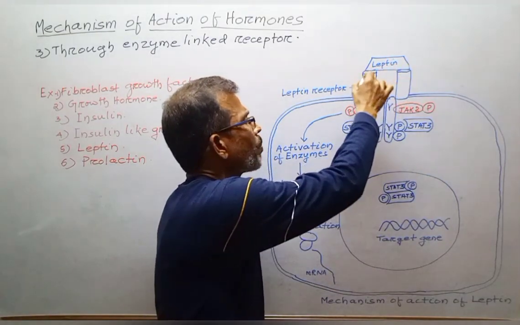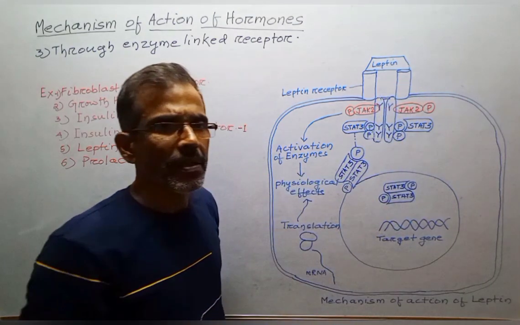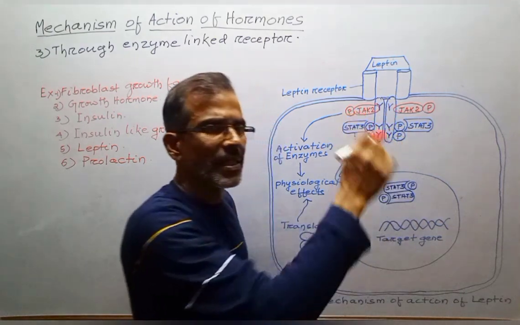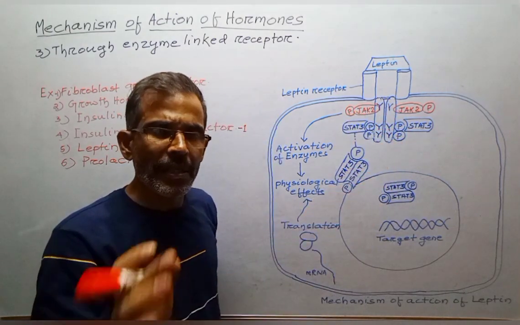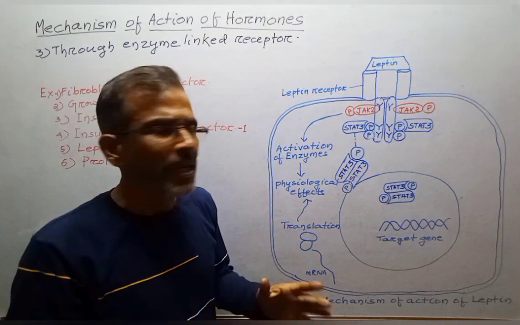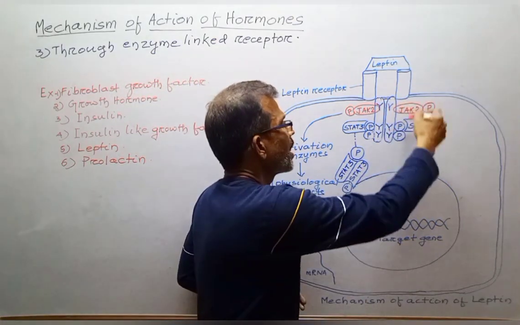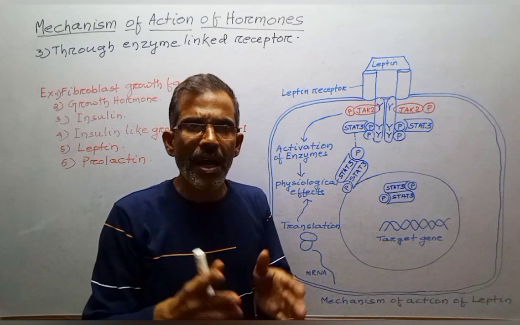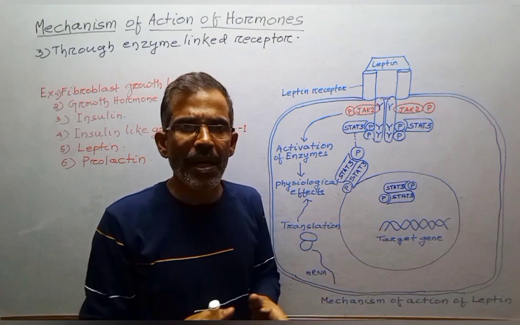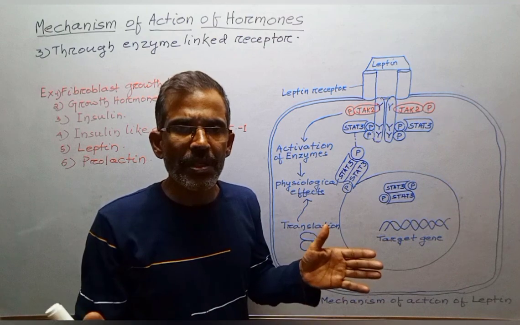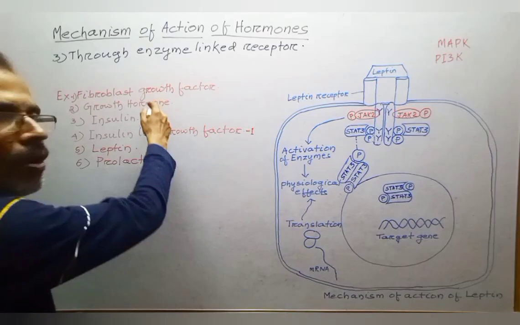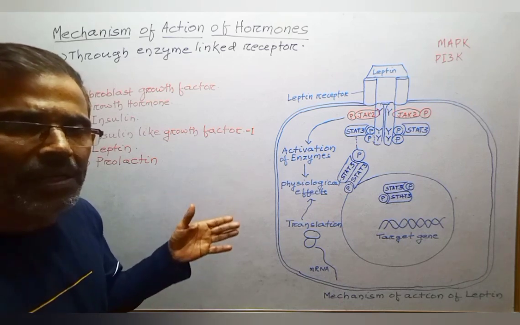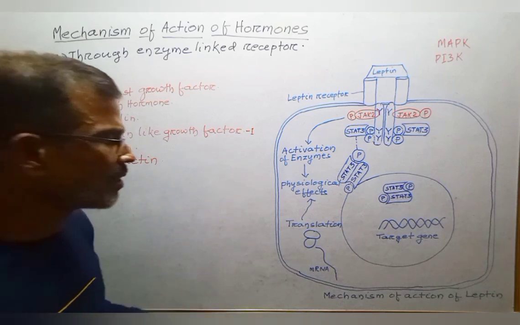When the hormone binds to the extracellular part, an enzyme immediately inside the cell membrane is activated or occasionally inactivated. Although many enzyme-linked receptors have intrinsic enzymatic activity, others rely on the activity of enzymes that are closely associated with them. All such hormones use the enzyme-linked tyrosine kinase receptor for cell signaling.